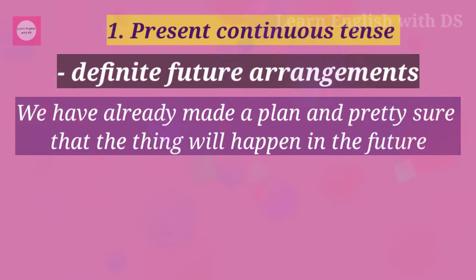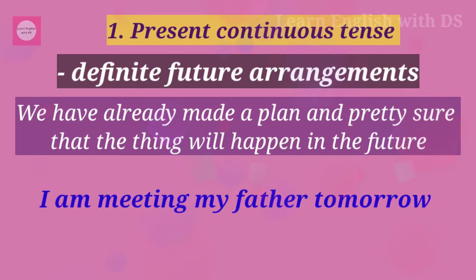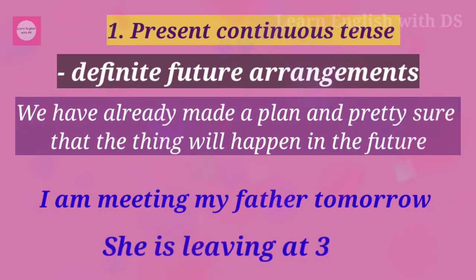For example, I am meeting my father tomorrow. Still, the action is going to happen in the future. It is a plan, so it will not change. So here we can use present continuous tense. Another example is, she is leaving at 3.